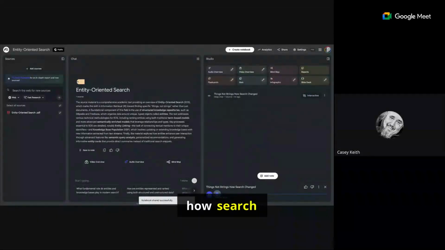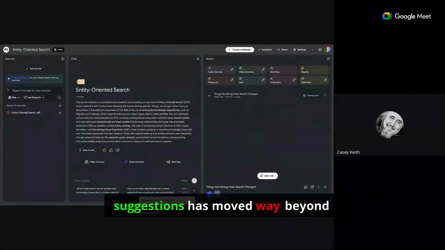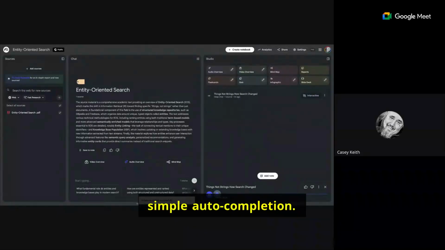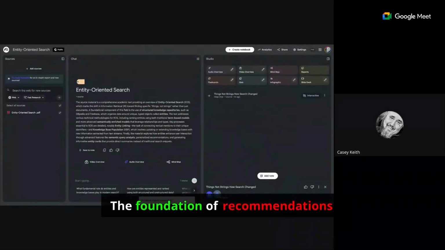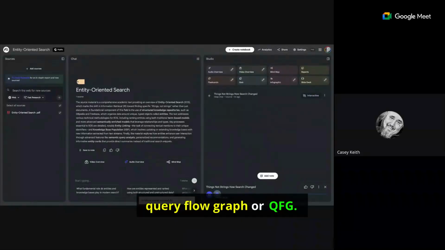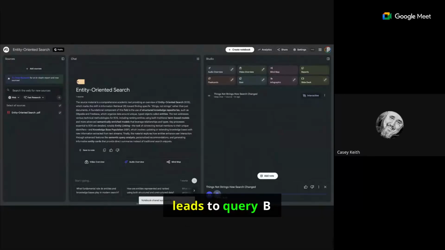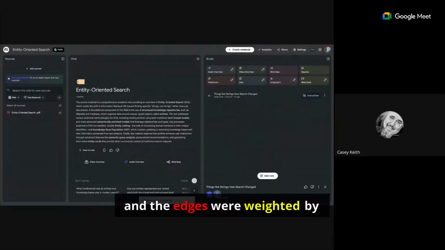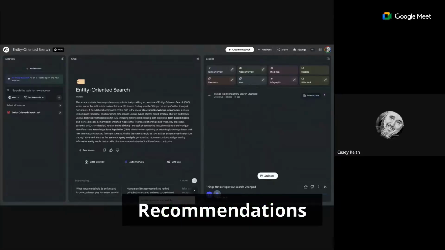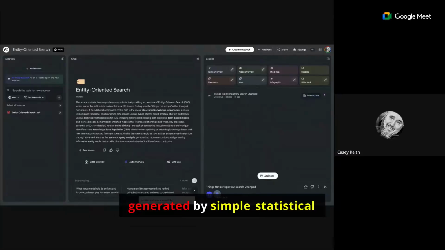The sources describe how search assistance, query suggestions, has moved way beyond simple auto-completion. The foundation of recommendations used to be something called the query flow graph, or QFG, and that just modeled search sessions. The nodes in the graph were queries and the edges were transitions. So query A often leads to query B, and the edges were weighted by relative frequency. Recommendations were just generated by simple statistical proximity.